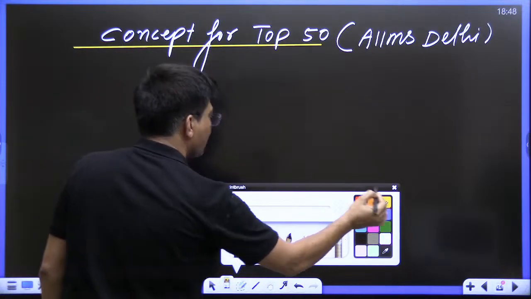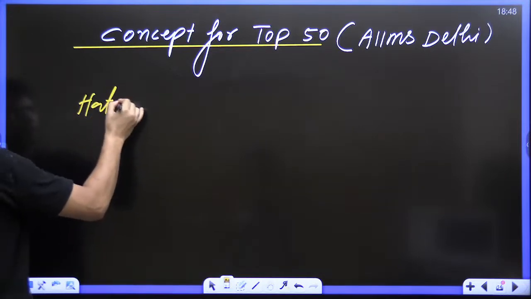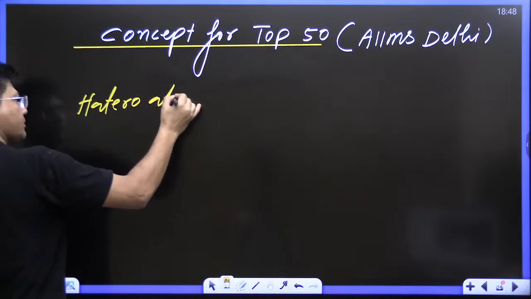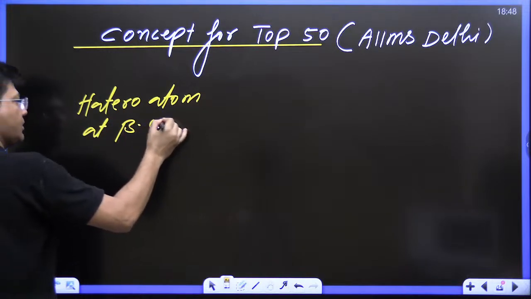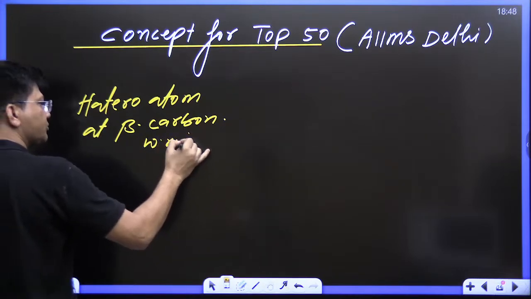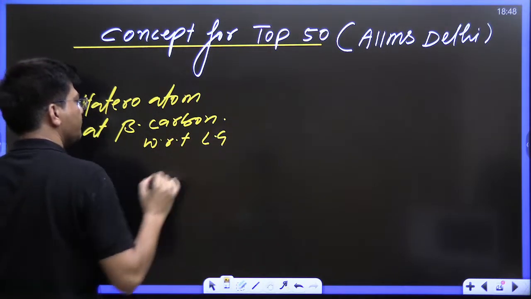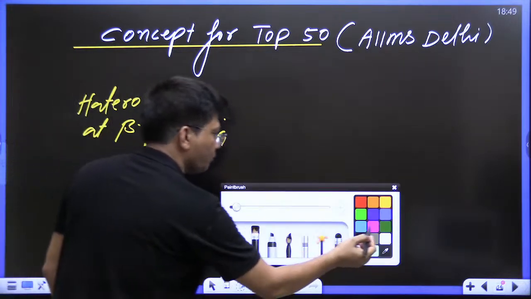Whenever you are having a heteroatom at the beta carbon with respect to the leaving group. What is this?